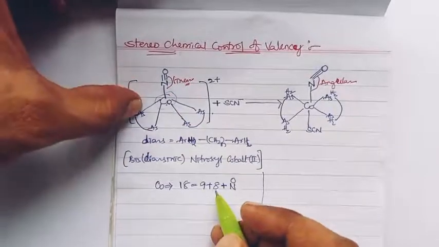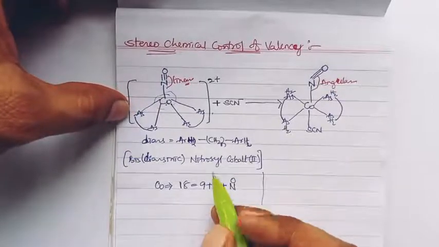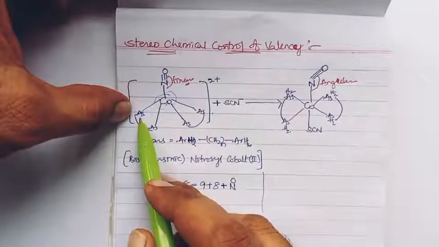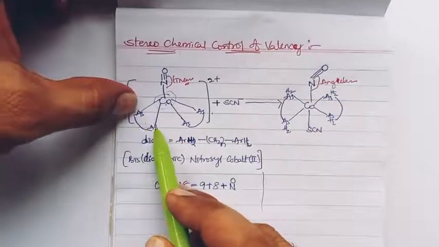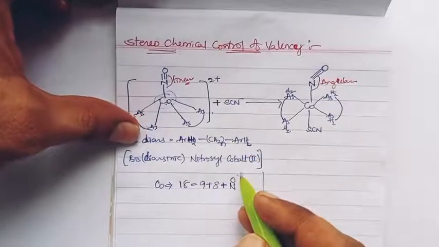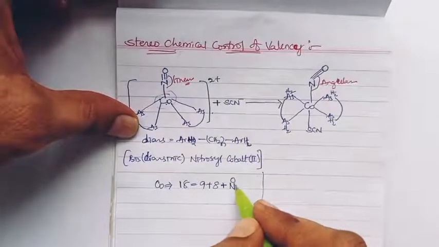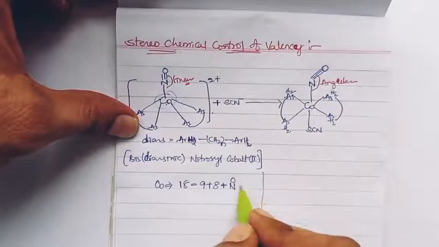Each diars donates 4 electrons, 2 from each arsine site, so it is 8 electrons,